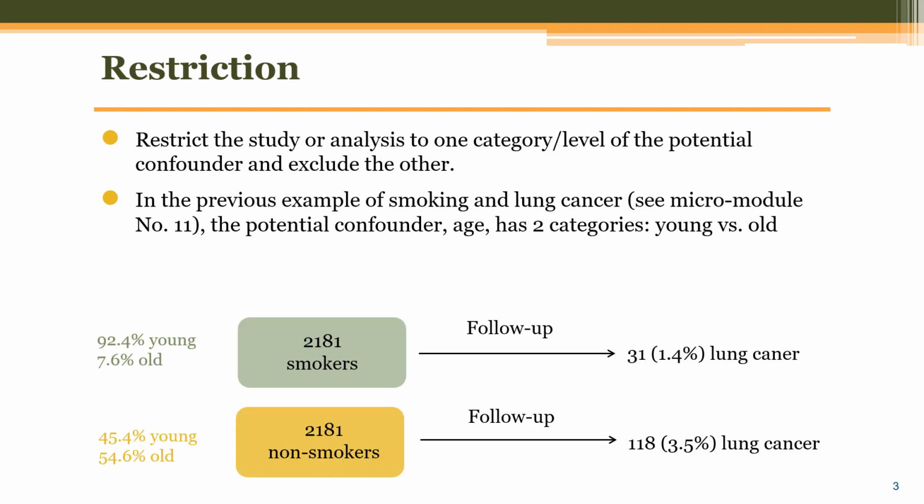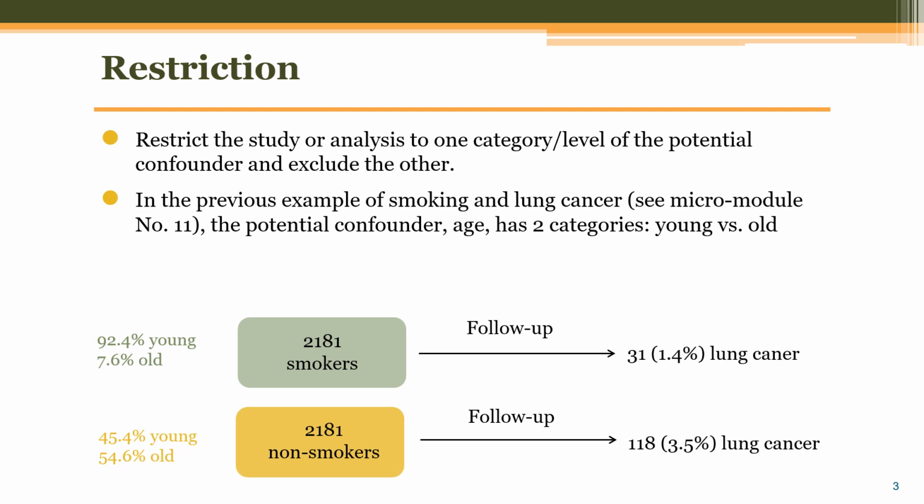Let's talk about restriction first. Restriction means to restrict the study or analysis to one category of the potential confounder while excluding others. In other words, only the individuals with certain characteristics are included in the study or analysis.